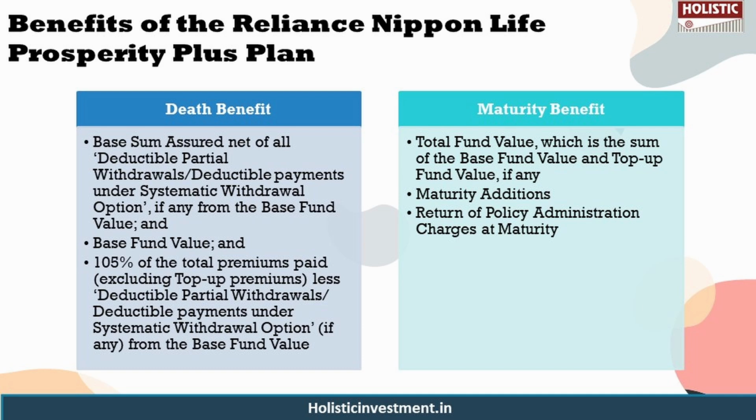Loyalty addition of 0.7% of the average daily base fund value of the preceding 12 months is added at the end of every policy year starting from the 6th policy year till the penultimate policy year. Maturity addition of 1.4% of the average daily base fund value of the preceding 12 months will also be allocated at maturity as a maturity addition. So these are the benefits available under this policy.